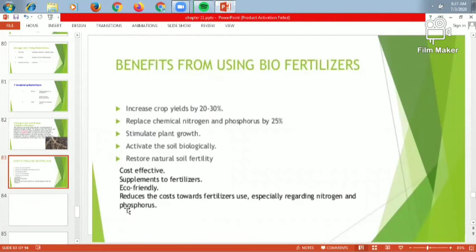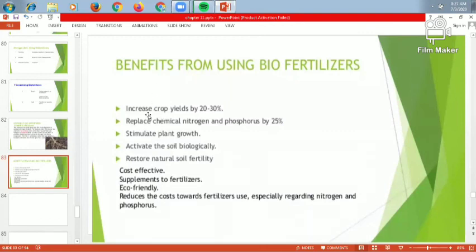So we have to use the biofertilizer. So it is very eco-friendly. Then it is cost effective, because the farmer is not able to get that much money from the area. So it is very low in cost. Sometimes the farmer can make the biofertilizer himself in his own farm. So it is very easy to make the biofertilizer.